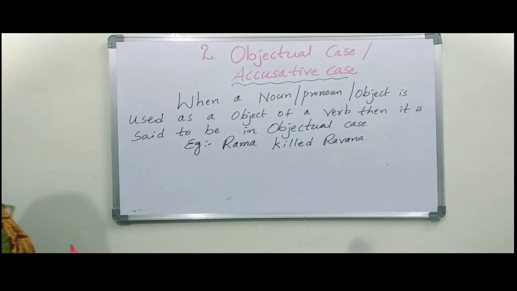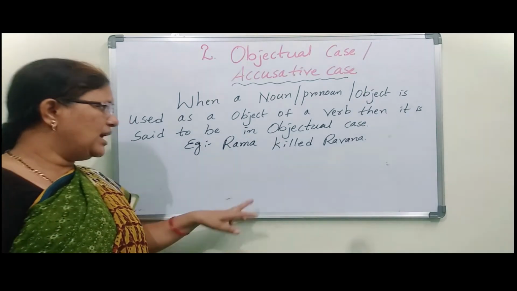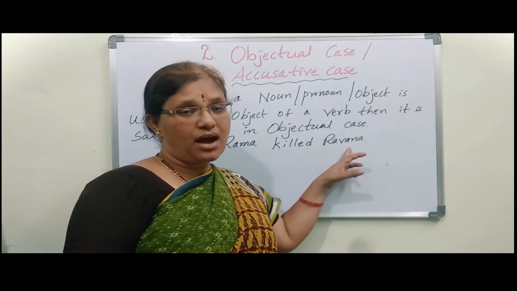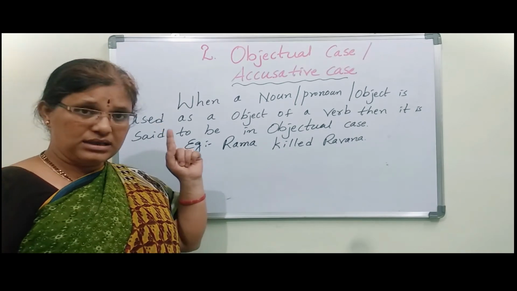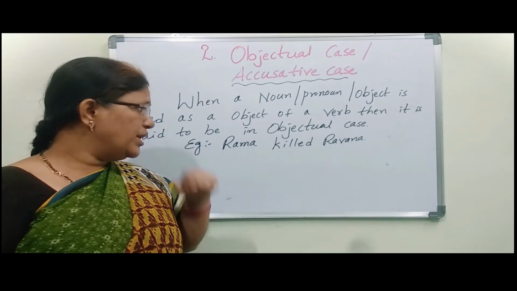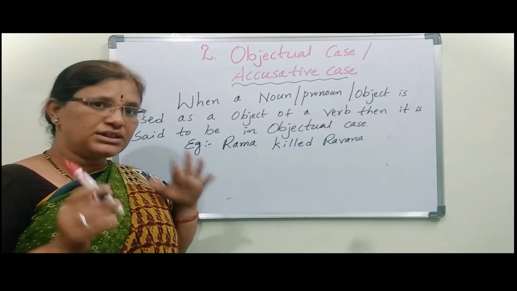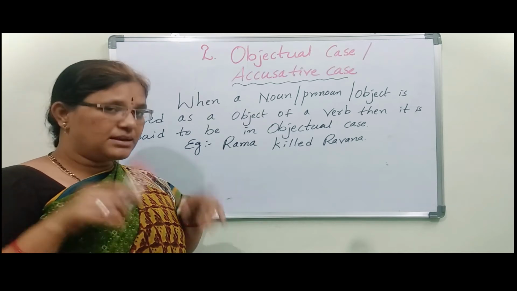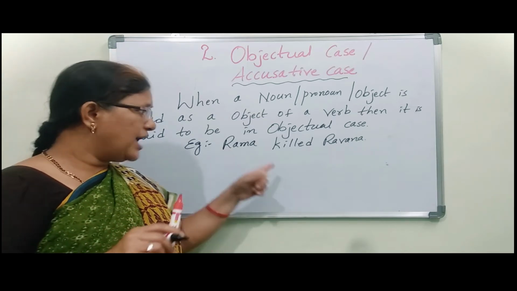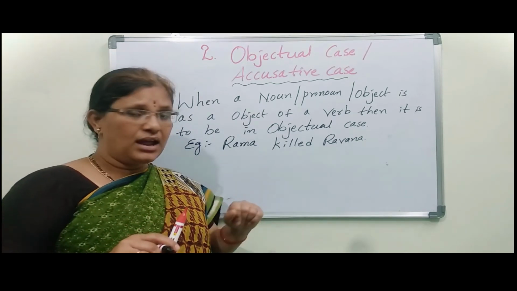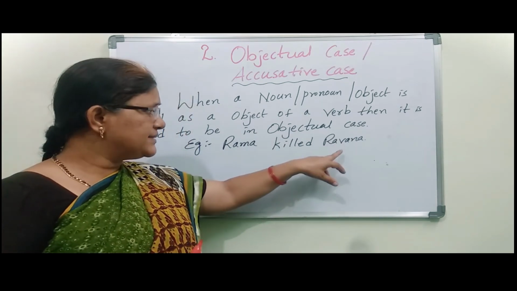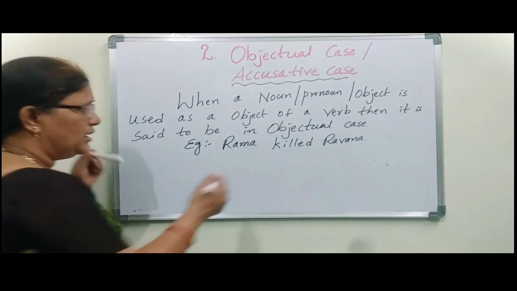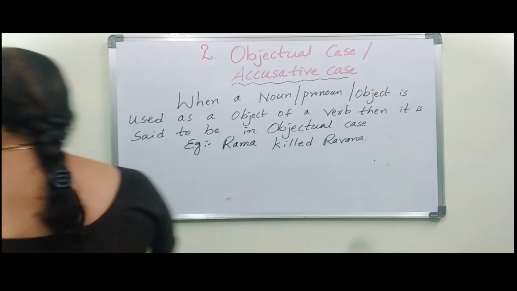See here, if you observe carefully, the place of Ravana changed. In subjectual case, we wrote Ravana first, so it comes under subjectual case. Here I wrote Ravana in the place of object, so that's why it comes under objectual case.